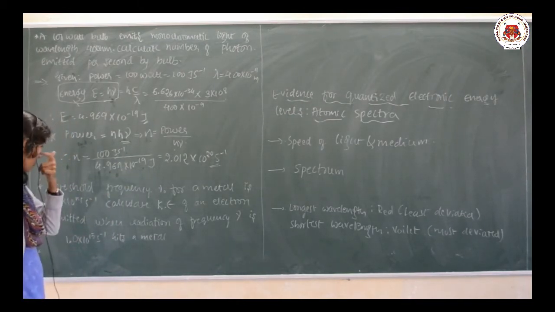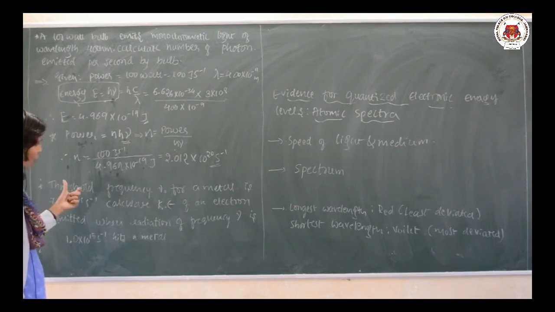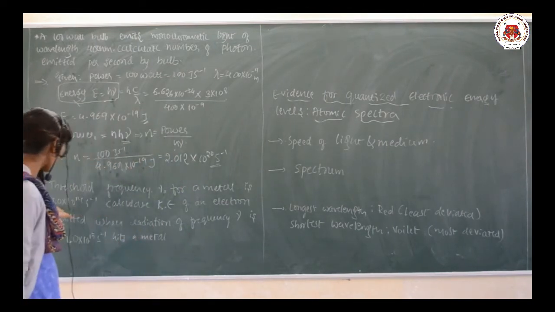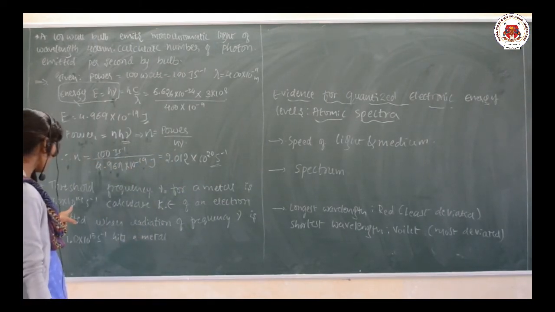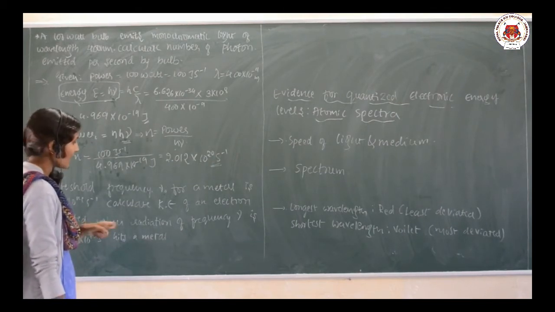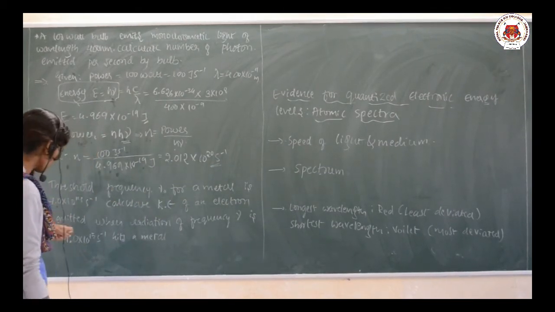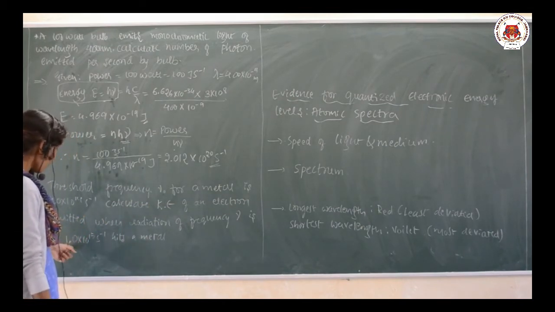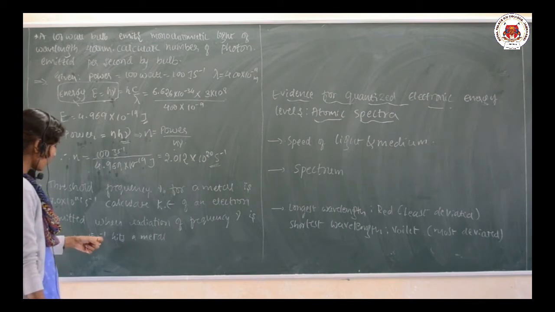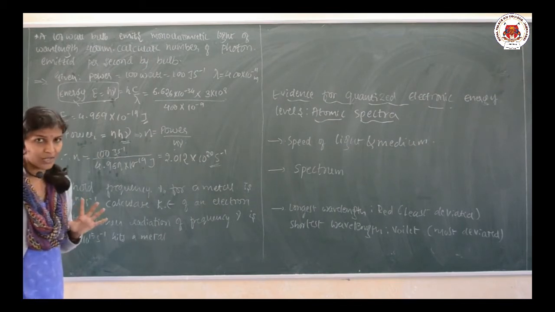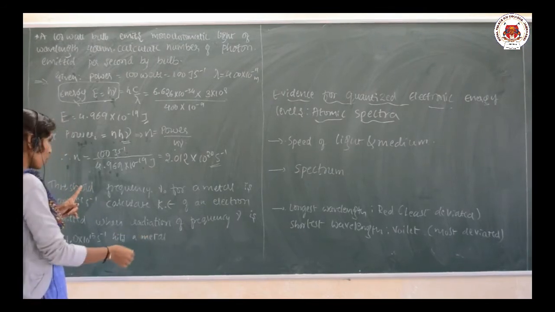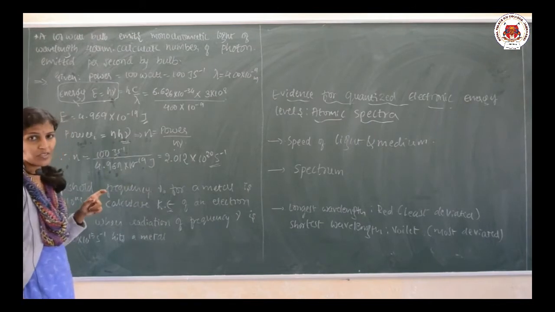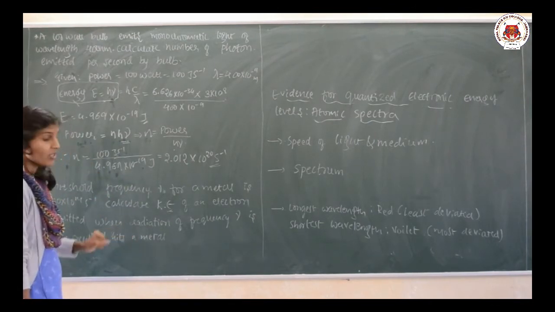So let us go for one more problem. Here the threshold frequency nu naught for a metal is 7.0 into 10 to the power 14 per second. Calculate the kinetic energy of an electron emitted when radiation of frequency nu, 1.0 into 10 to the power 15 per second, hits the metal. So they have asked for kinetic energy, and they have given the threshold frequency and the frequency also.